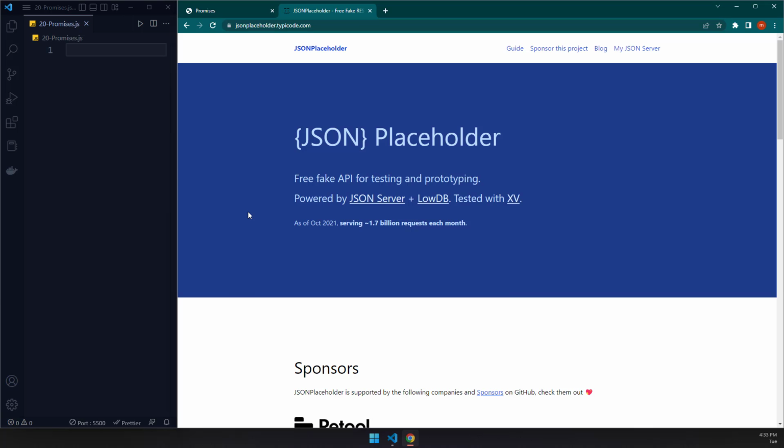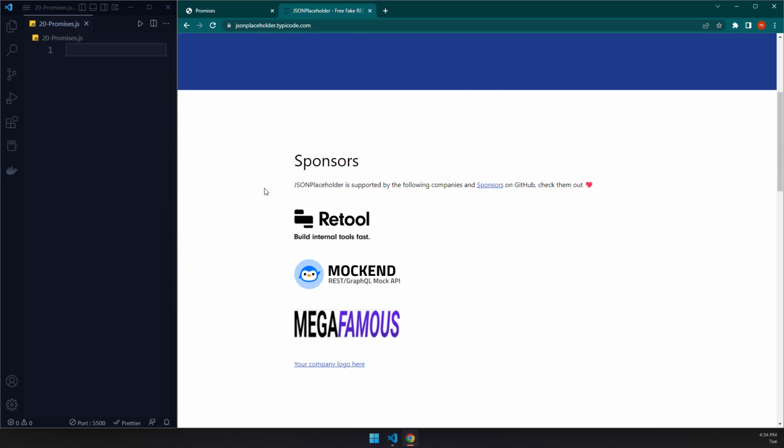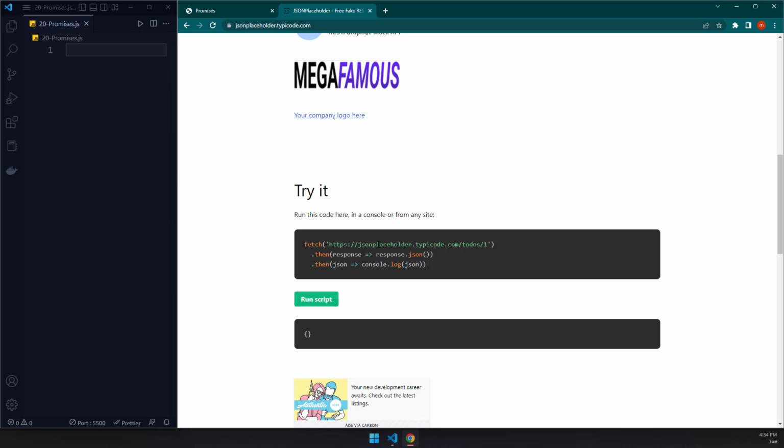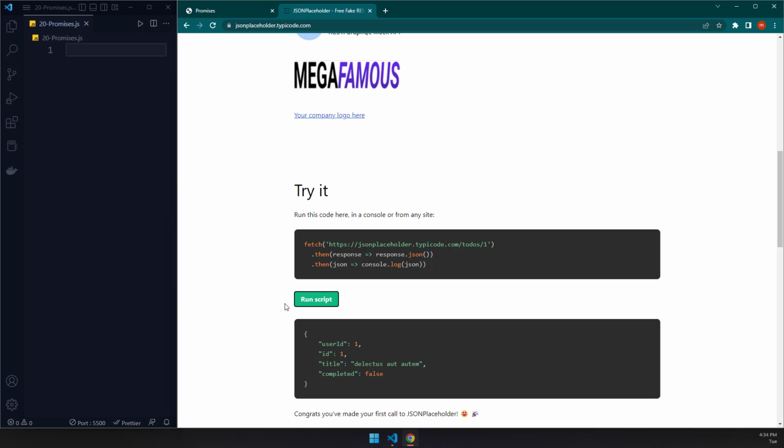So when we go out into the real world, we already have some knowledge of how the data is returned from the server, what type of data is returned from the server, and how we can actually use it in our application, like a weather app or any kind of application. So in here, if I come down here, you can see it already gives us this very simple snippet that if I just click on it, you can see it.